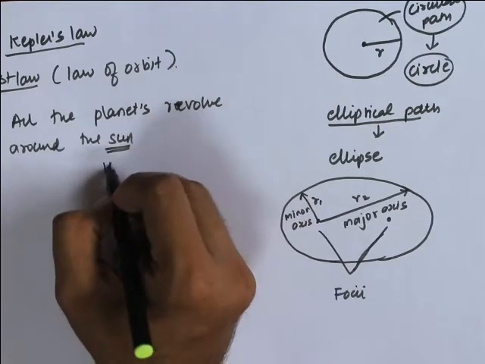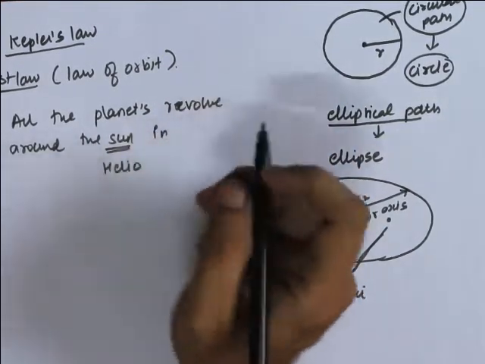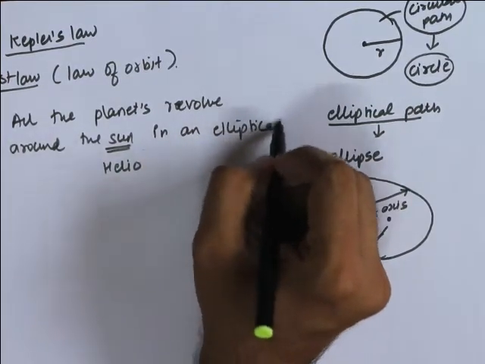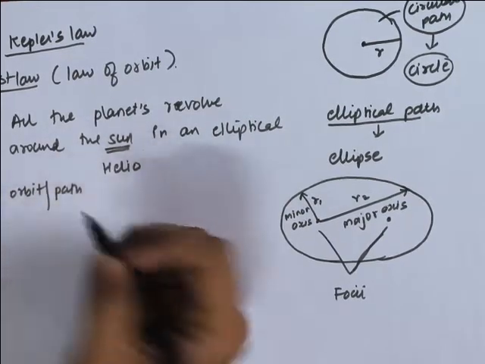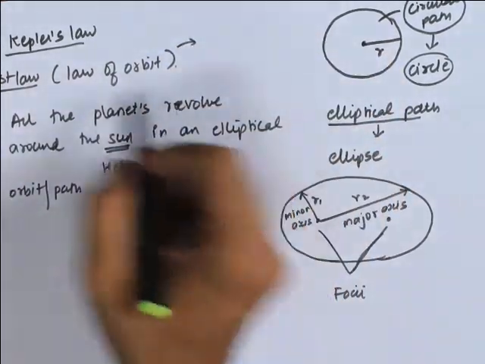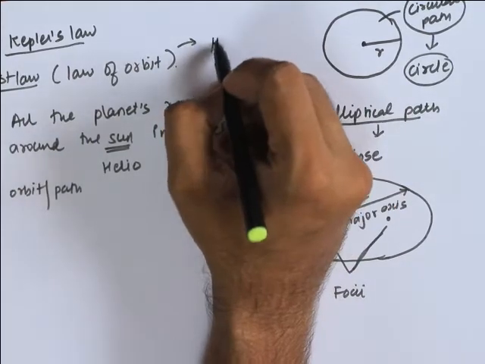The other name for sun is helio. All the planets revolve around the sun in an elliptical orbit or path.